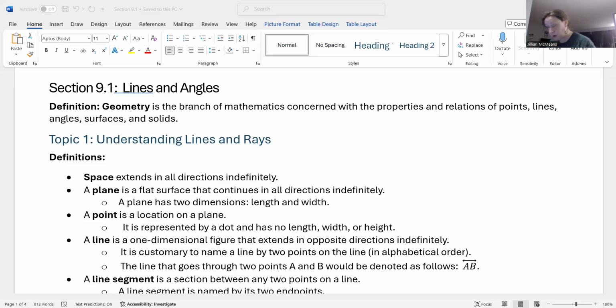For this chapter, we're going to talk about geometry. And so we're going to talk about perimeter, area, volume, things like that. But we are going to start with this discussion on lines and angles.